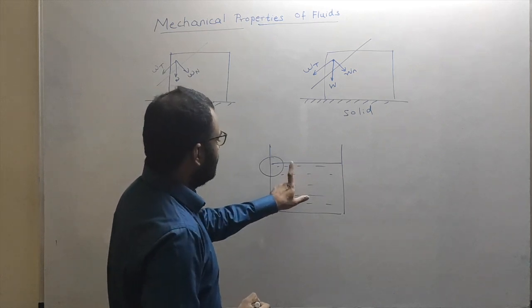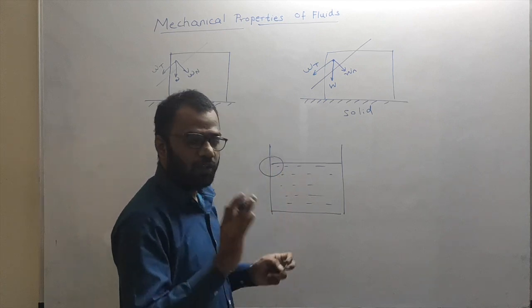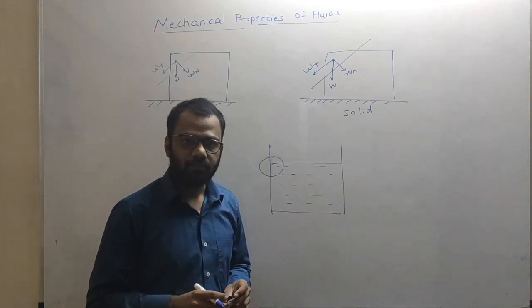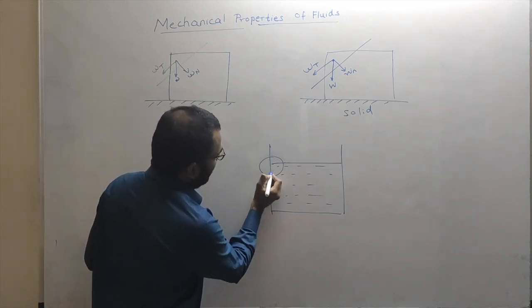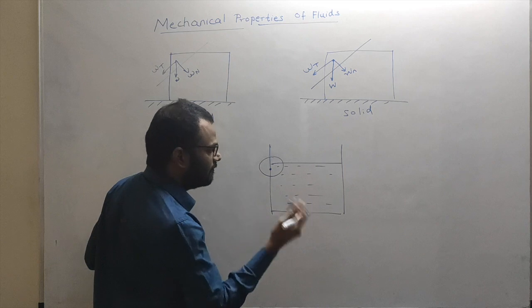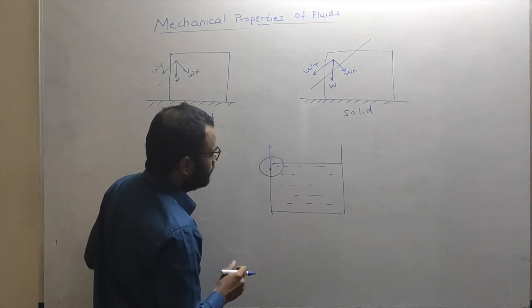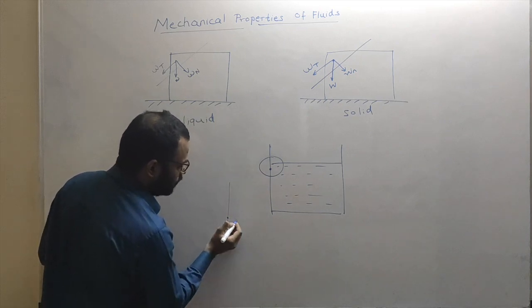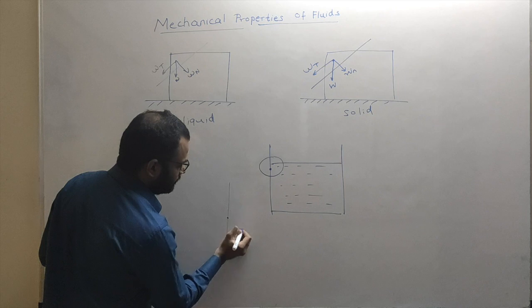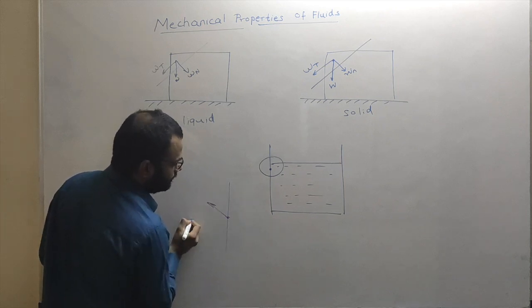The liquid will apply a certain force on this wall of the container. Now that force may be in any direction. Suppose at this point there is some force acting due to the liquid on the wall of the container. Now I am magnifying this figure. Suppose that force is in this direction by the liquid on the wall.